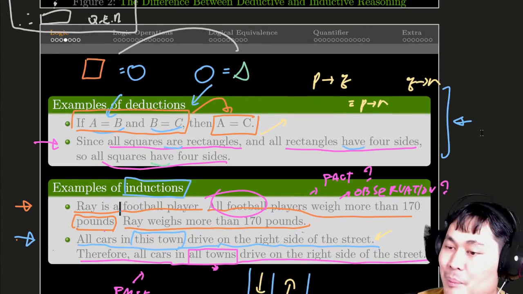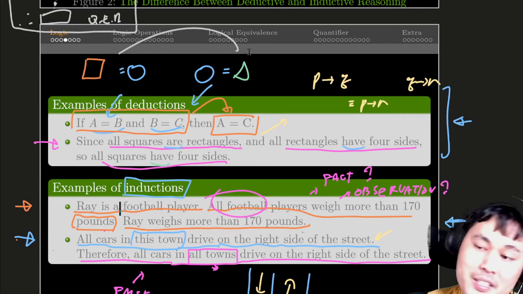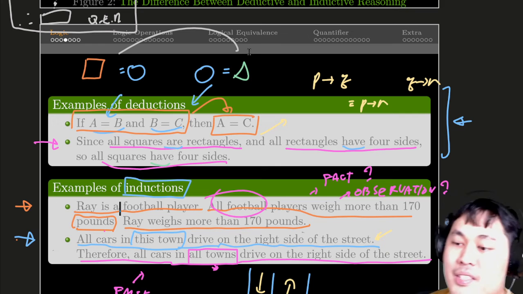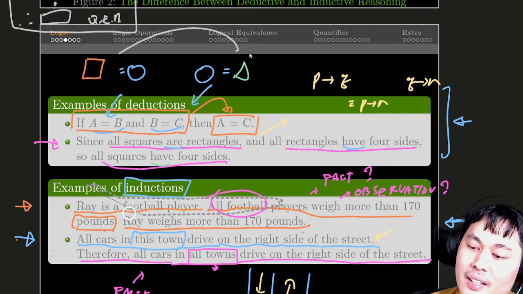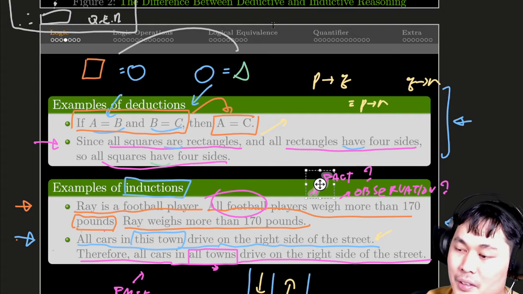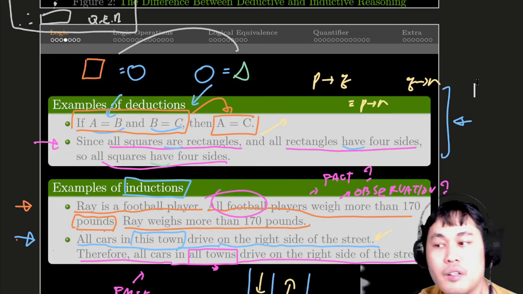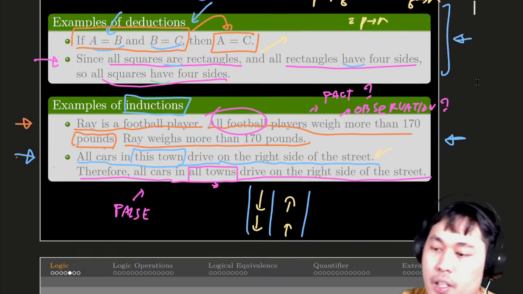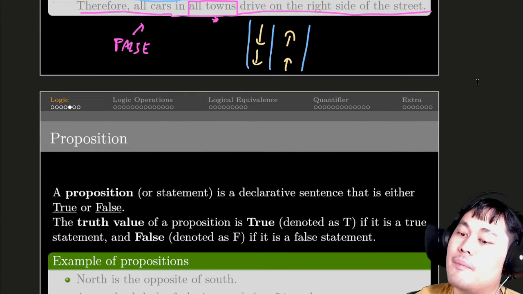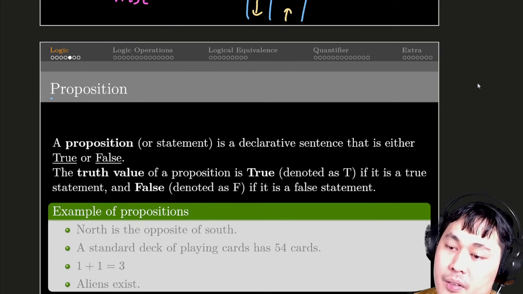Okay, but before we start the topics, we have to first start from the definition: what it means for something to be logic, and what it means for these sentences, because we see lots of sentences, right? The first thing we have to ask is whether it's true or false, so we can believe it or not. So we start from the first definition, which is the proposition.